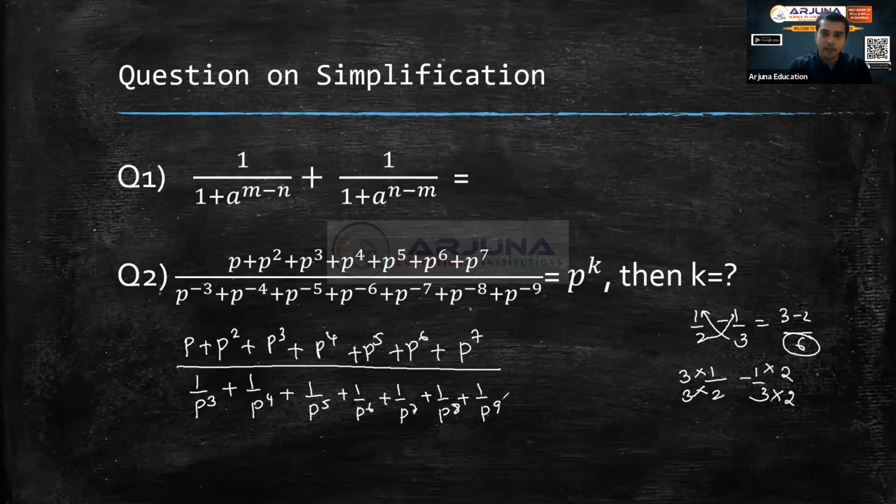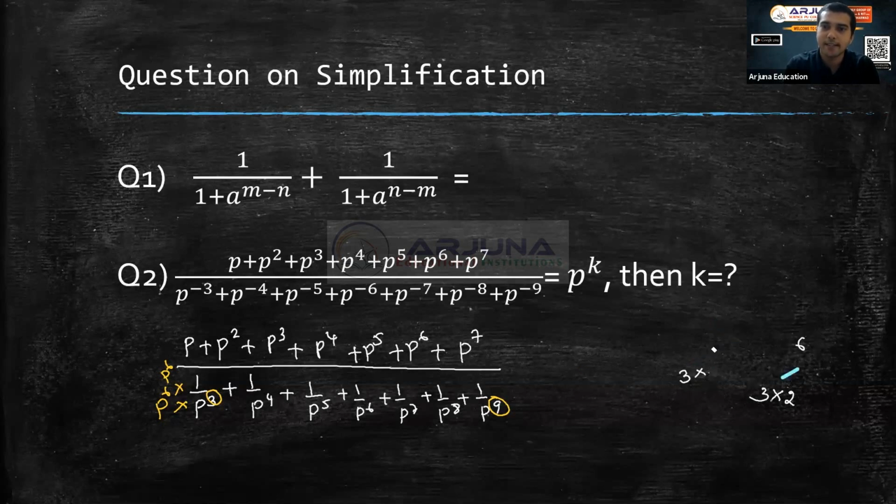Similarly, in the denominator, the maximum power is 9, right? So 9 is there. Here there is 3, so for that I will multiply by p power 6 here. Then p power 5 here. If I go on multiplying like that, what will happen?